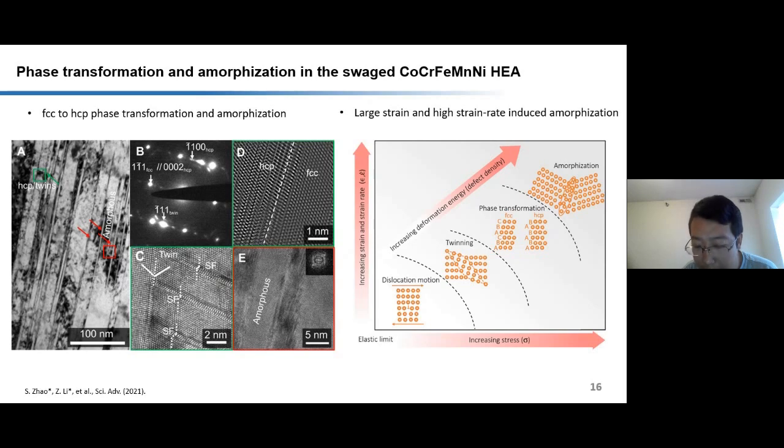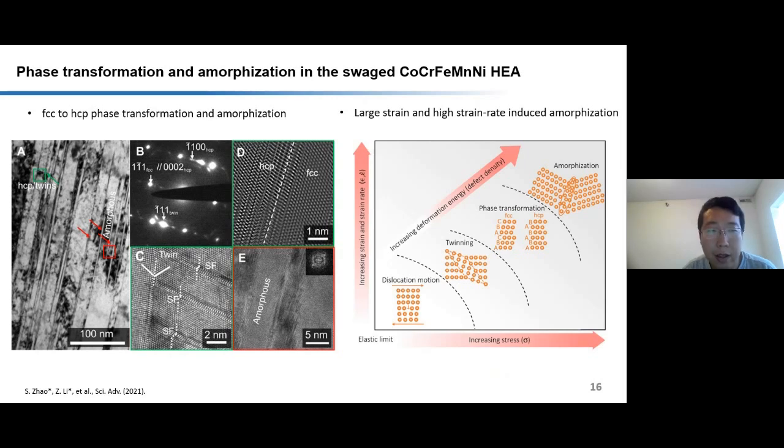Due to its low stacking fault energy, the partial dislocation can slip very easily, with further increase of the strength and strain rate. The amorphization will nucleate at the intersection of stacking faults, twinning, and new phases. The stress concentration in the small area is really high, and dislocation density is also really high. This will rearrange the ordered atoms into a disordered configuration and form amorphization nuclei sites. It will then propagate along the shear direction to form the amorphous band.